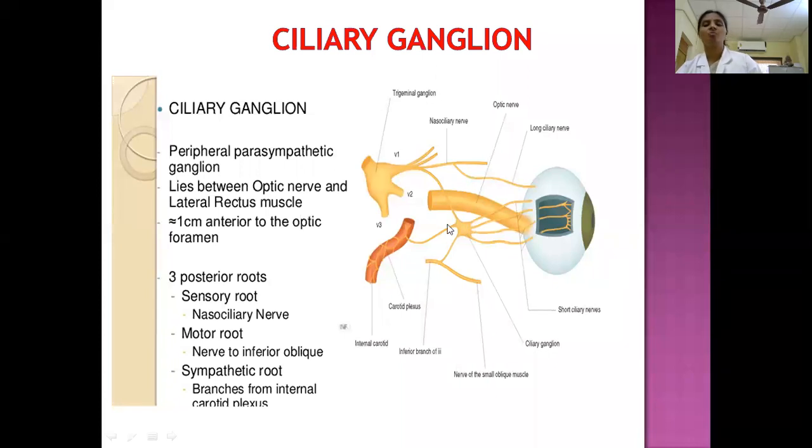The sympathetic fibers supply the ciliaris muscle and the dilator pupillae, whereas the fibers derived from the nerve to inferior oblique supply the sphincter pupillae. And the sensory fibers receive pain, touch and temperature sensations from the eyeball.